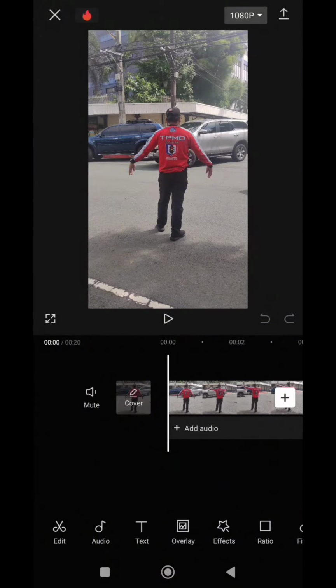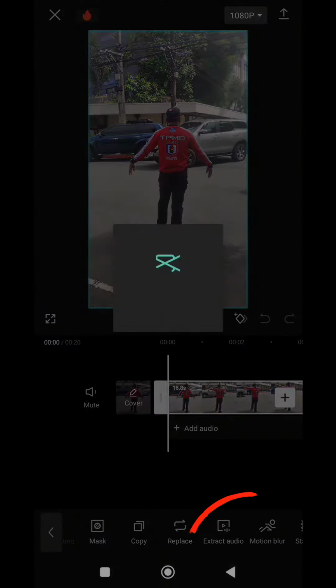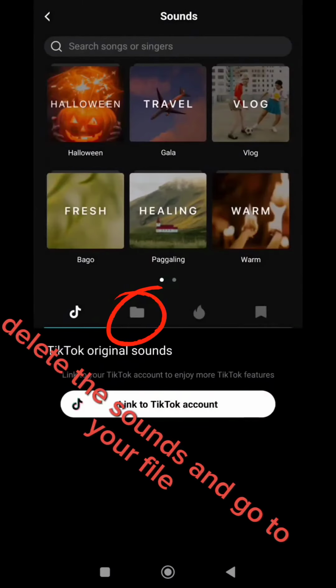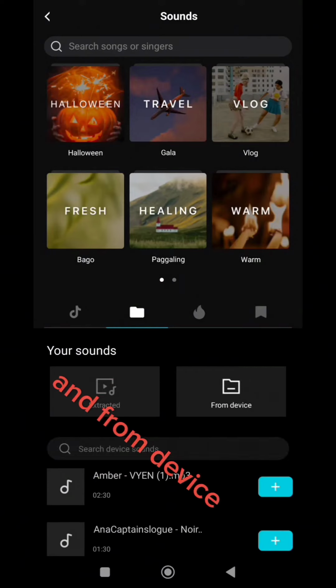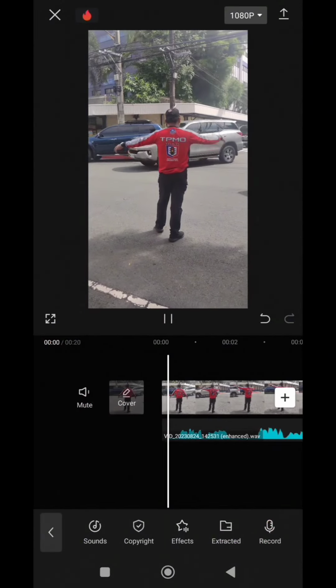Click the video and look for the extract audio. Yes, once extracted, delete the sounds and go to your file, and from device, look for the video that you downloaded. And now check the video.